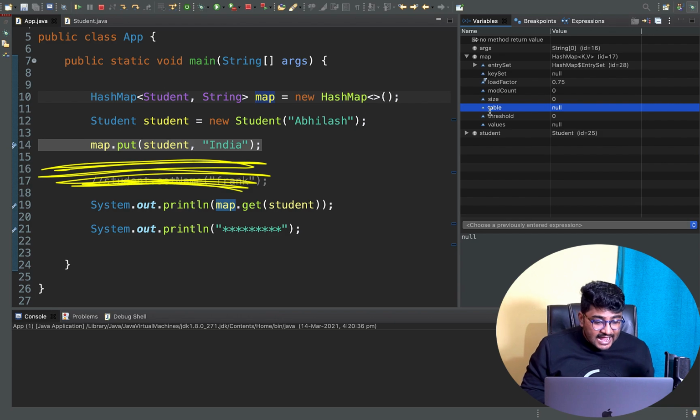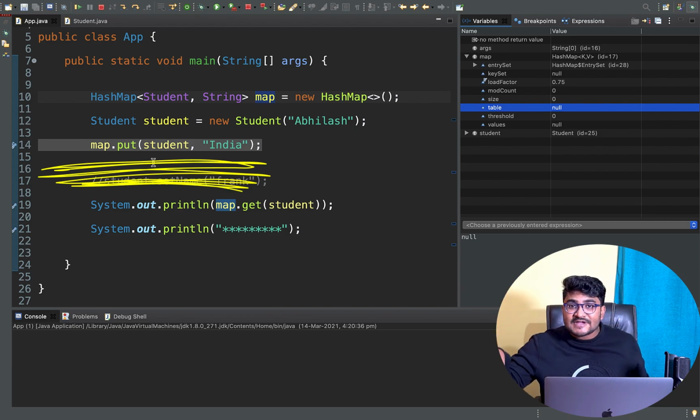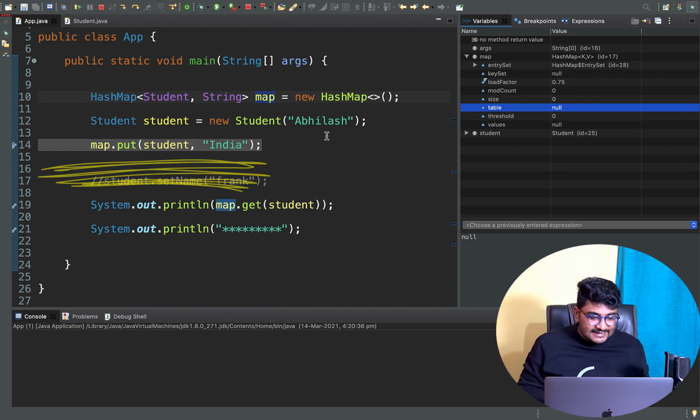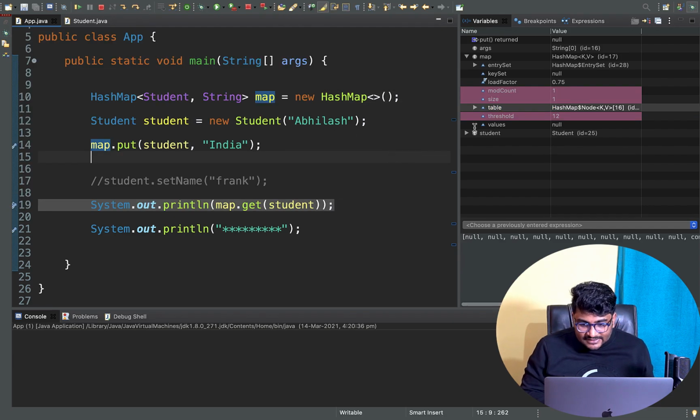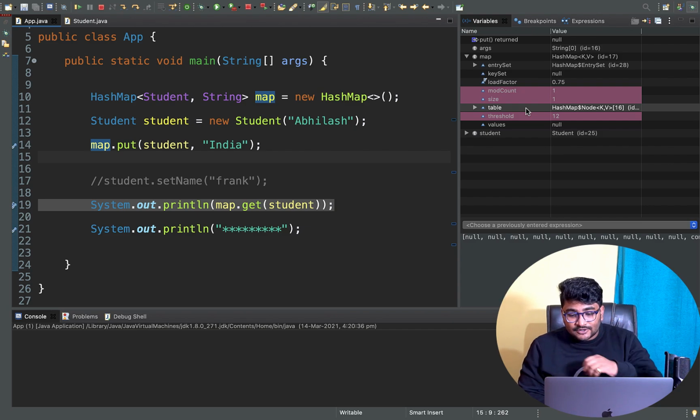Whenever I put the first element inside my map, the map table will be initialized, and 16 buckets will be created. If I do a step over, you can see my map modCount has increased. That's because we have inserted one element into my map.